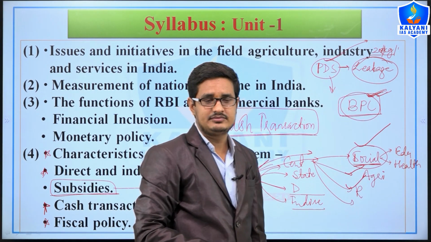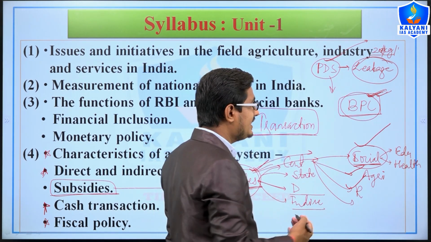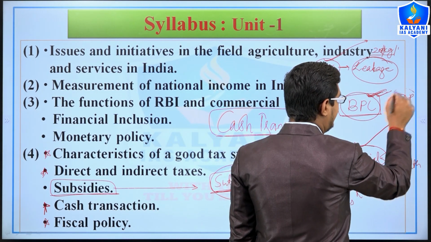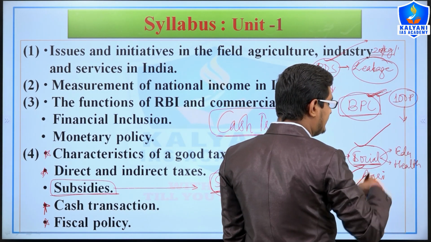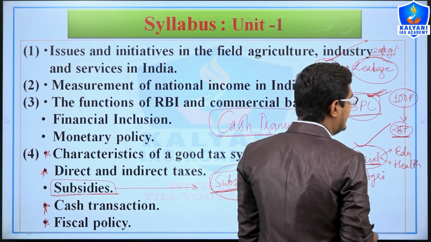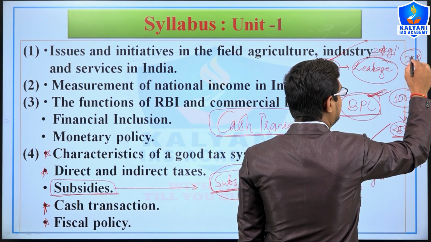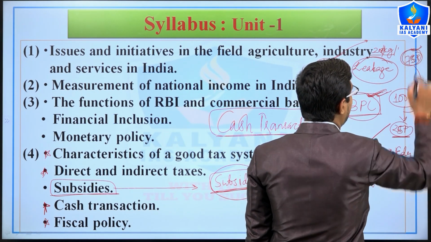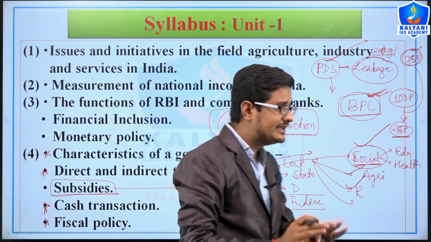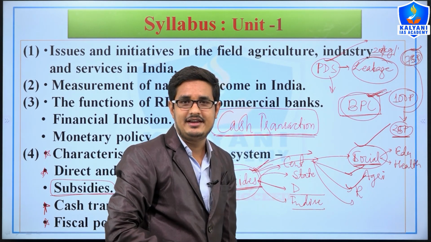And as you know, once Atal Bihari Vajpayee told in the parliament that if I send 1 rupee, or 100 paisa, from the center, then only 25 paisa reaches a particular beneficiary. It means that 75 paisa will be leakage because of corruption. And to remove this problem, the cash transaction started.